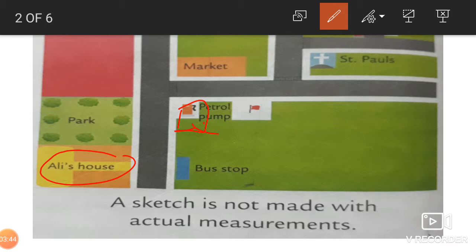Why do they use signs and symbols? To save space. Otherwise, in such a small space, how would you be able to show so many places around the neighborhood, isn't it? The major part is that when we draw a sketch, a rough drawing of a neighborhood, we don't need an exact measurement between the places. Just approximately you can make it.